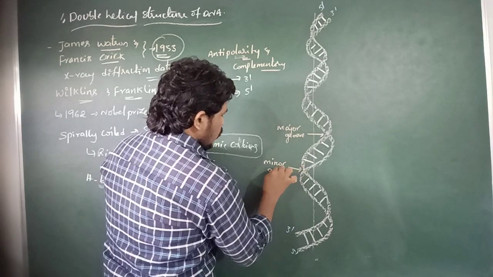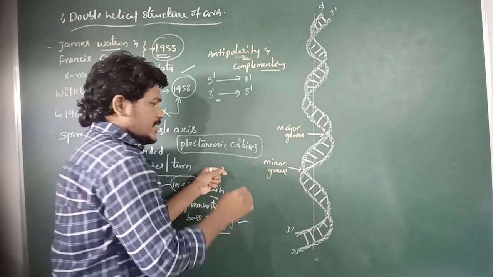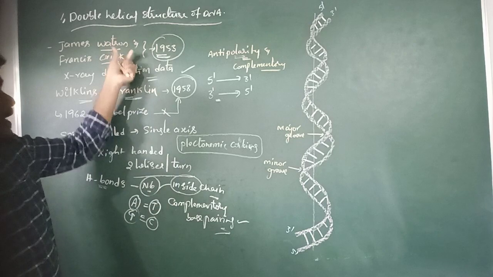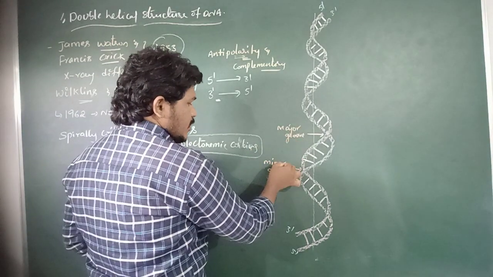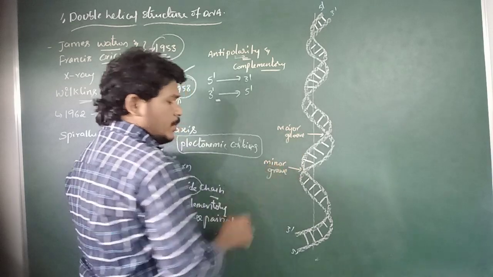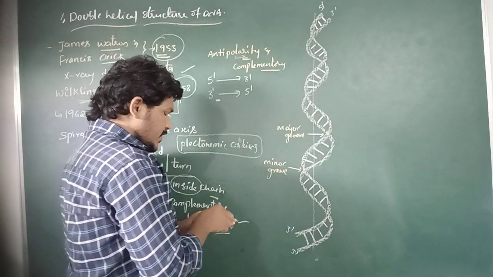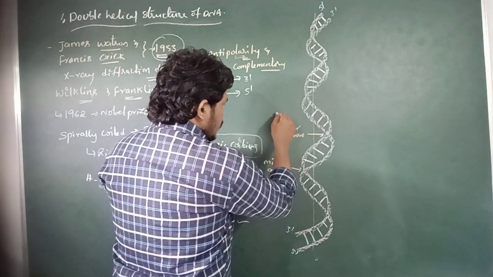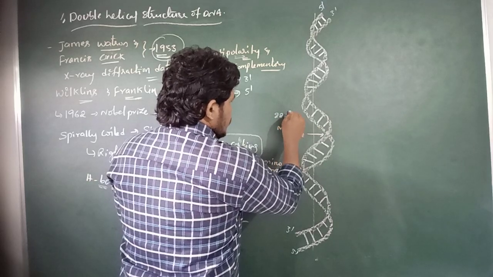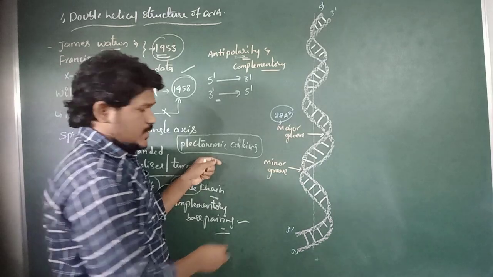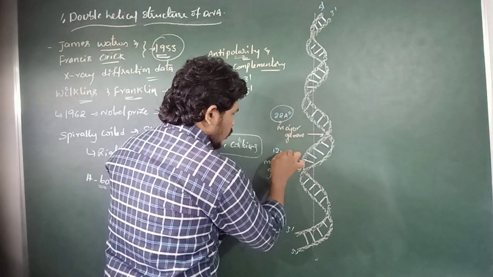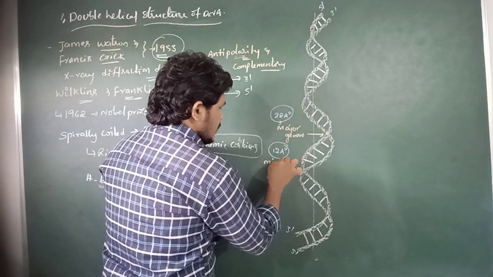So there are two groove regions exhibited by the double helical structure of DNA: the minor groove, the major groove and the minor groove. The length of the major groove is 22 angstroms and the length of the minor groove is 12 angstroms.